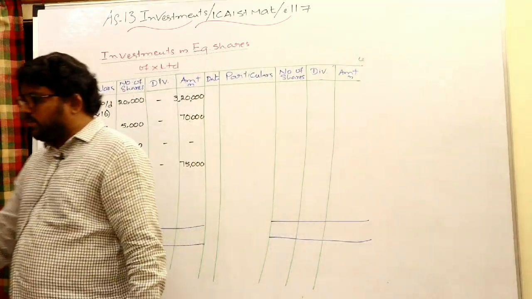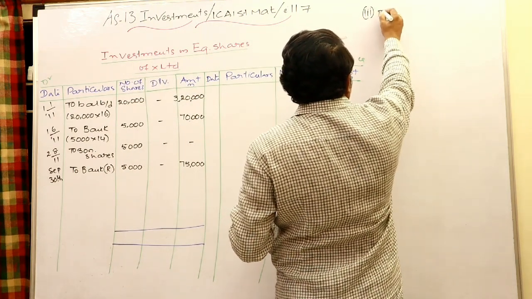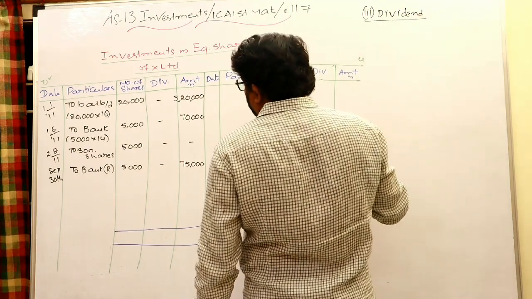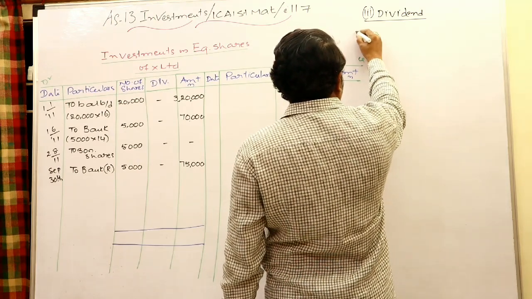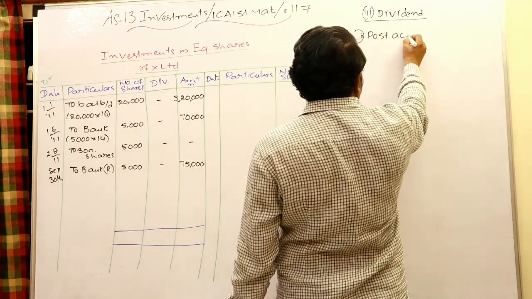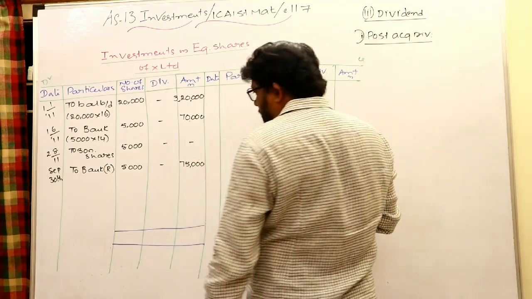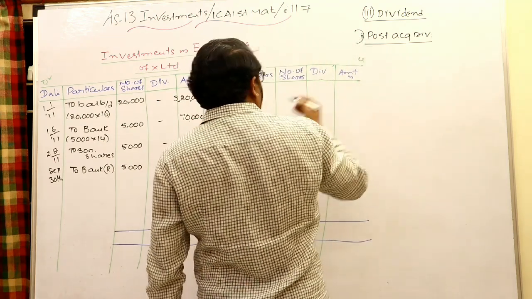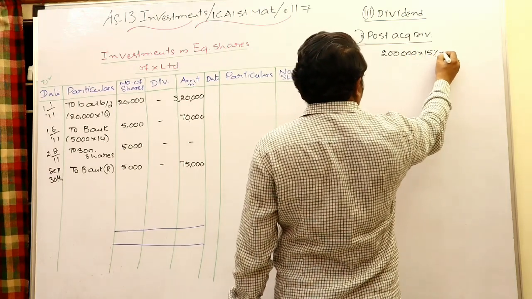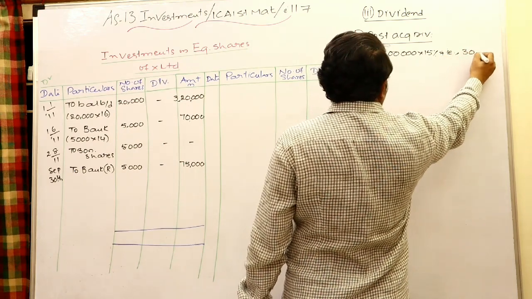Yes, look at that third point. So this is the dividend. As I said, for the 20,000 shares, this is post acquisition dividend, revenue income. Unless it is separately stated, dividend is always to be calculated on the face value. So 20,000 into 10 rupees face value, 2 lakhs into 15%, that is 30,000.